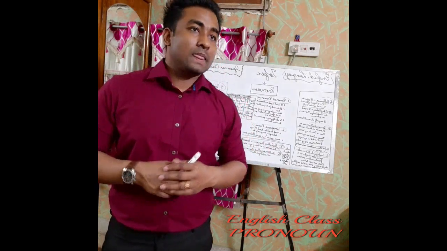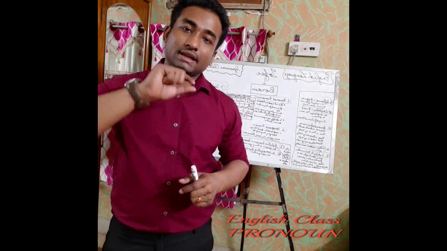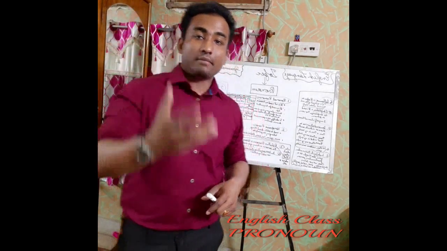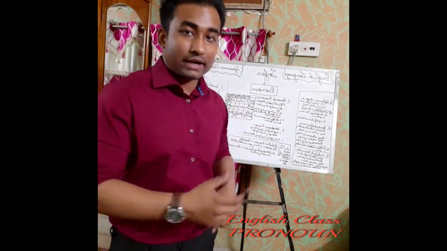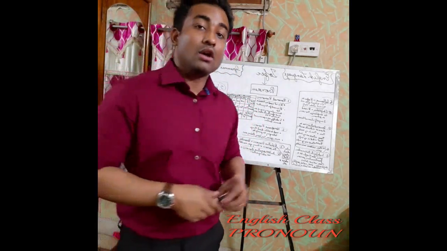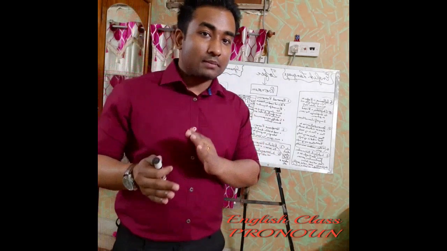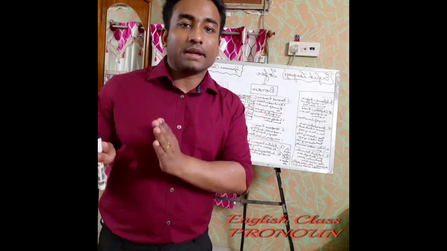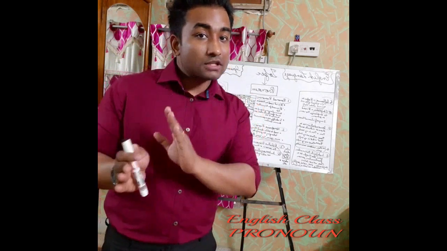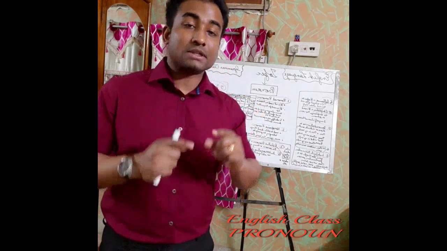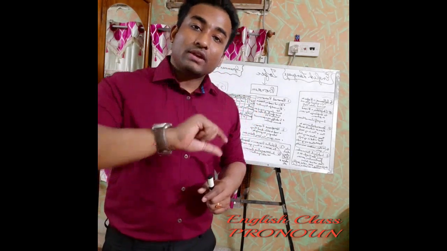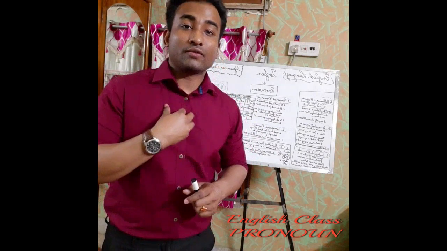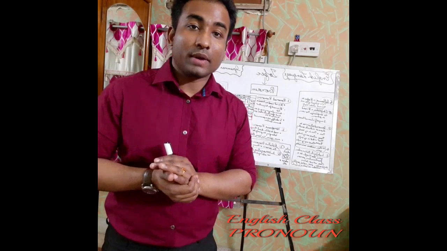Whenever you want to use I, you will find that you are putting I in the beginning of the sentence. Like, I'm a good person, I am going to market, I am going to eat right now, I am going to take my dinner right now. So I is obviously coming in the beginning of the sentence. That's why it's called nominative case, because it's nominated in the beginning. We, which is first person plural, is also used in the beginning. That's why it's again nominative case. Like, we are good friends, we are good human beings.